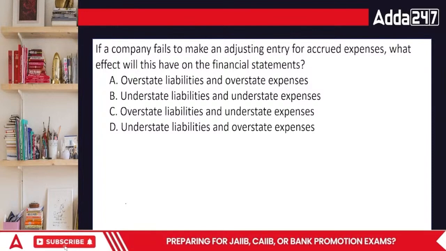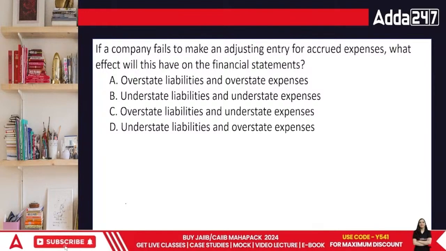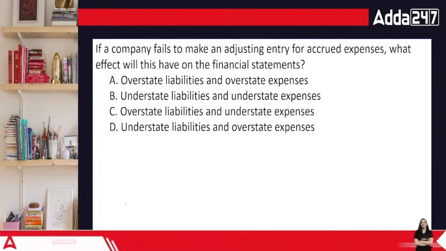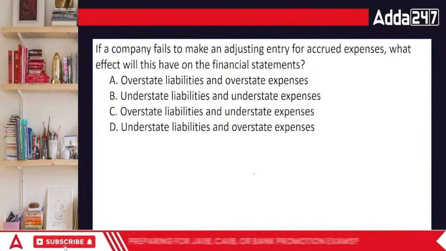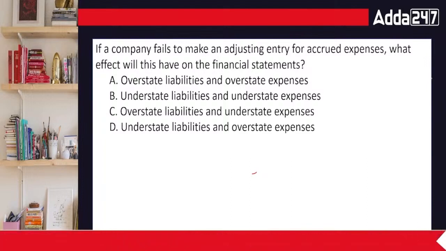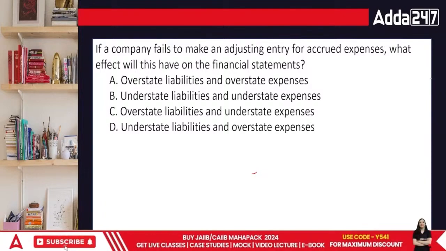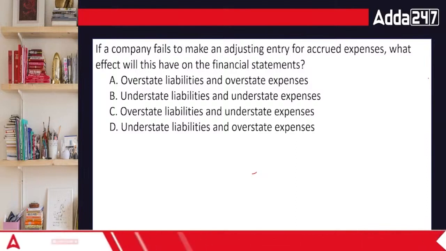What's going to be the answer? If a company fails to make the adjustment entry of accrued expenses, basically an expense which is not noted, what effect will it have on the financial statements?